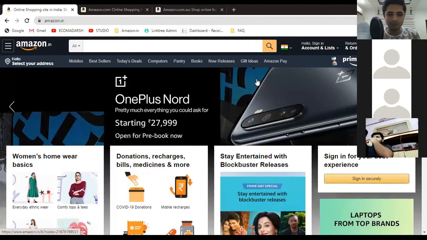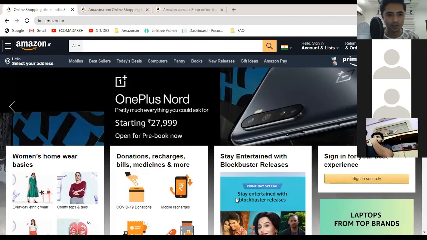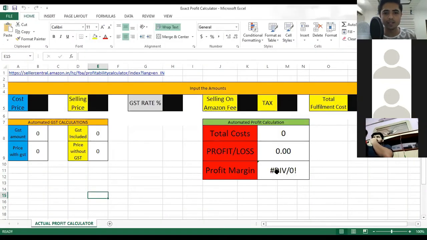So guys, I'm going to begin the webinar and I'm going to show you some free tools also, and I'm also going to show you this. This is my calculator to calculate profits. This is already available to all of my course members, so they already have this calculator, but I will be showing this calculator to you guys, and we will also be calculating some profits on this page itself.